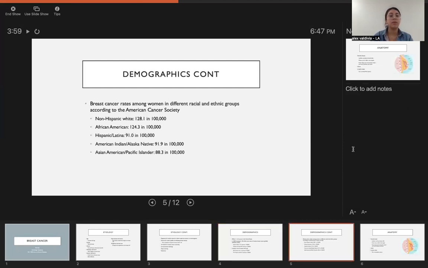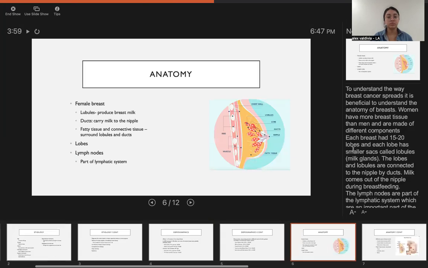Breast cancer rates among women in different racial and ethnic groups, according to the American Cancer Society: non-Hispanic white tends to be more prevalent in that ethnic group. African Americans are a little bit below that with 124 cases in 100,000. Hispanics have about 91 in 100,000. American Indian and Alaska Native are around the same with 91.9, and Asian American Pacific Islander have the lowest rates.